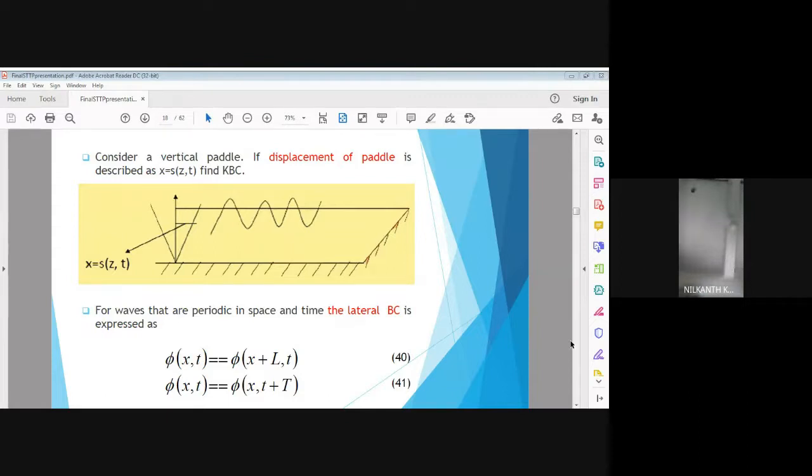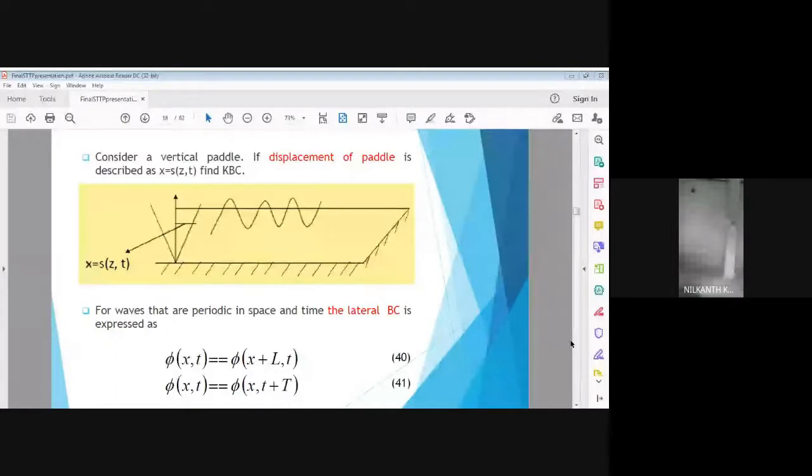And the next parameter is the angular wave propagation constant. The angular wave propagation constant, that is small k, is 2 pi upon L. So these two parameters are very important. Sigma is equal to 2 pi by T and k is equal to 2 pi by L. So how do we get this 2 pi by T and 2 pi by L?